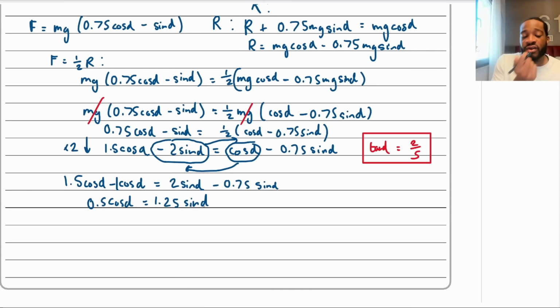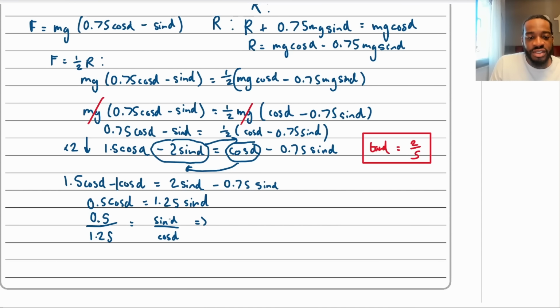Now we know that sine over cosine is tan. So let's divide by the cosine and then divide by the 1.25. So cross divide. Is that a thing? I've never heard of that, but you guys get what I mean. So I'm going to do 0.5 over 1.25 is equal to sine alpha over cos alpha.